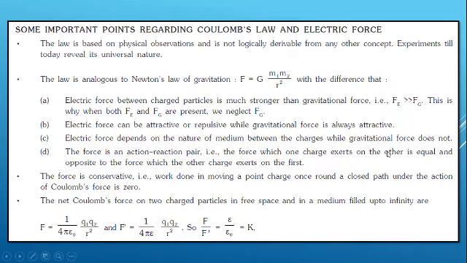Okay, so we already know the value of G is equal to how much, guys? 6.67 into 10 power minus 11. But here the value for 1 by 4 pi epsilon is how much? 9 into 10 power 9. There it is 10 power minus 11. Here it is 10 power 9. You can see there is a vast difference. That is, we can say that the force between the electric charges is more when compared to the gravitational masses.